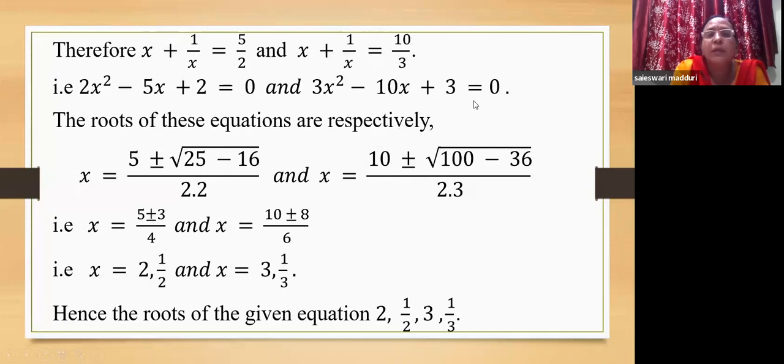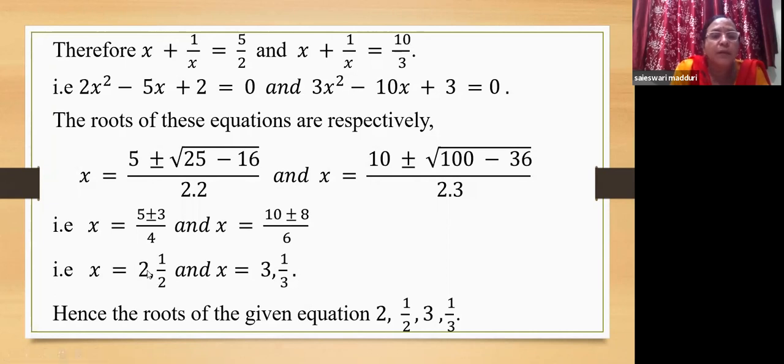Similarly, on solving this equation, here we have b as 10. So minus b is minus of minus 10, that is plus 10, plus or minus root of b square, 10 square 100, minus 4ac, that is 4 into 3 into 3. So 4 3s are 12, 12 3s are 36. 100 minus 36 is 64. 64 under root is 8. So 10 plus or minus 8 by 6. 10 plus 8 is 18 by 6, which is 3. And again 10 minus 8 is 2 by 6. 2 by 6 is 1 by 3.